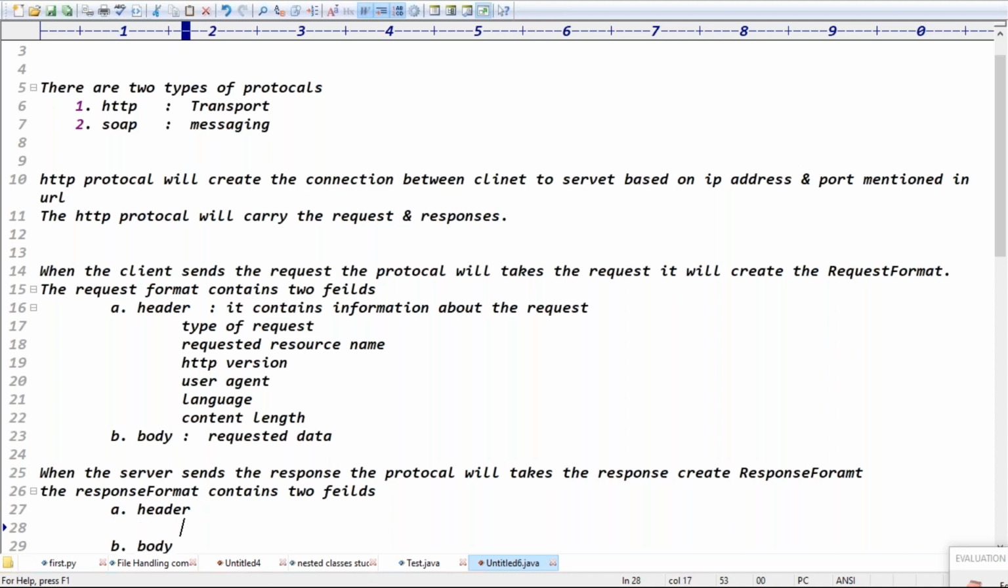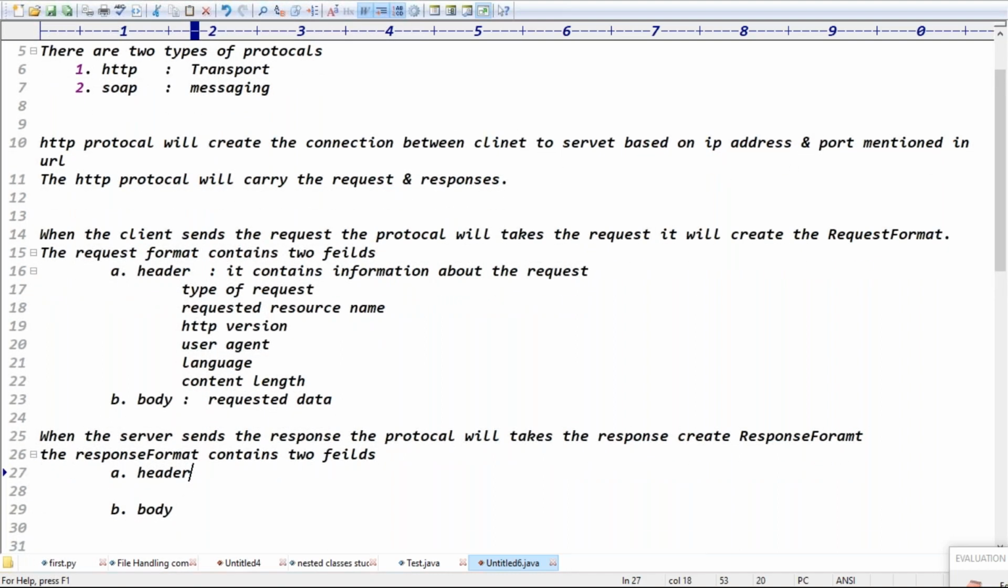Exactly. What does this header part contain? It contains the response details, information about the response, not the exact response, guys. Nothing but what type of response and how much length the response is. So the body is nothing but what? The actual response, right?